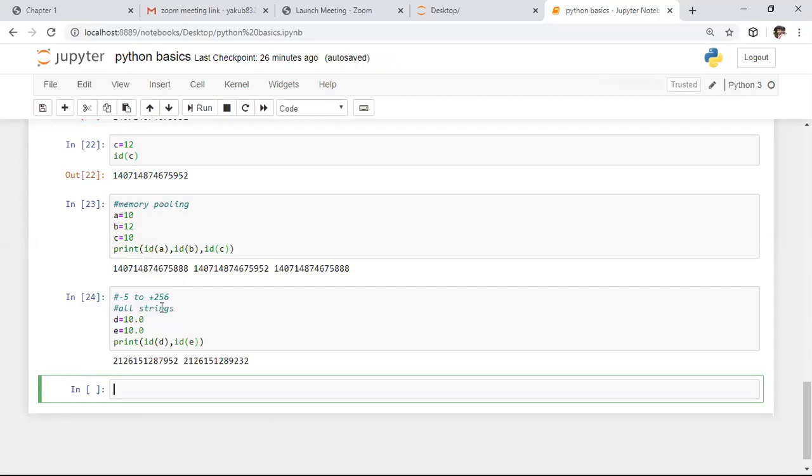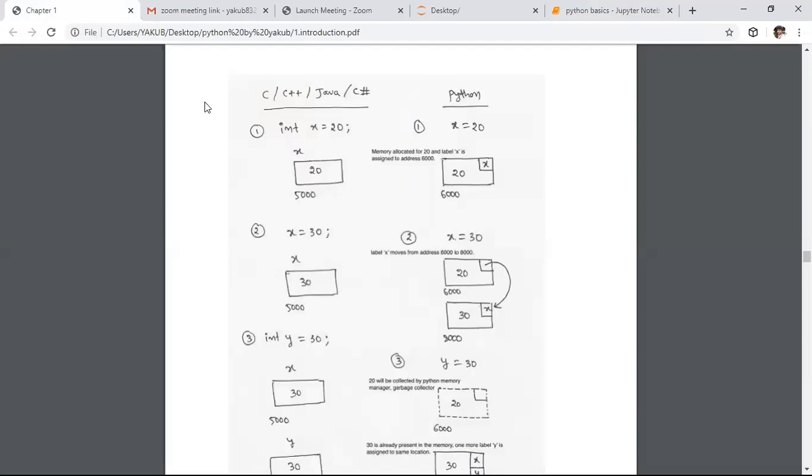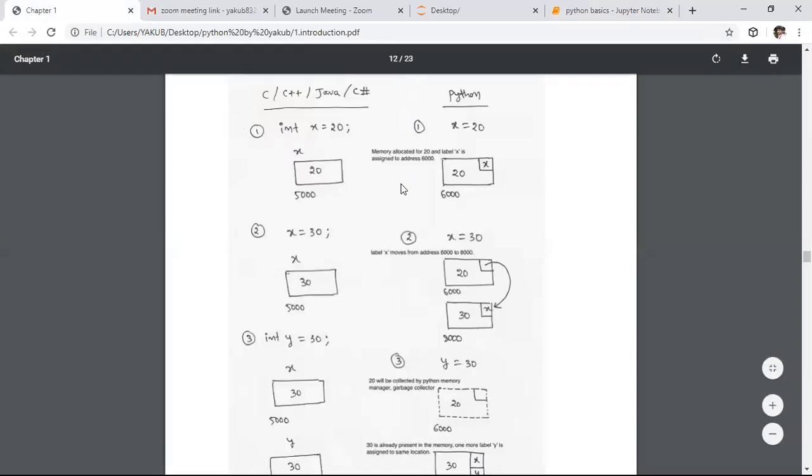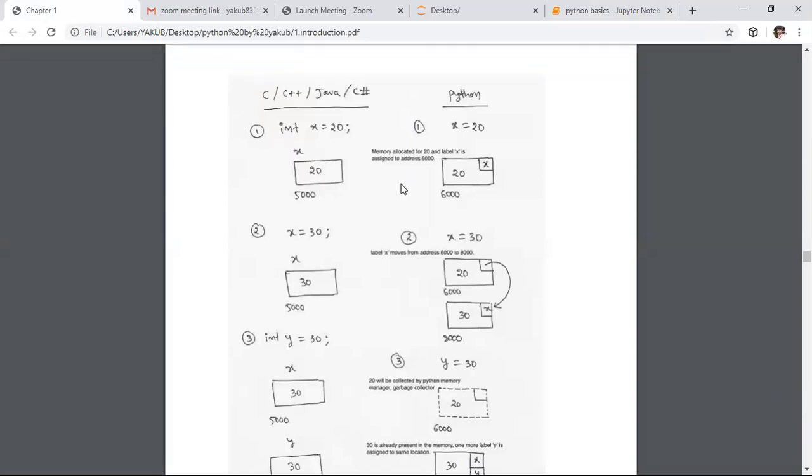To save execution time, we are not following memory pooling for floating point numbers as well as complex numbers. That is the major reason.